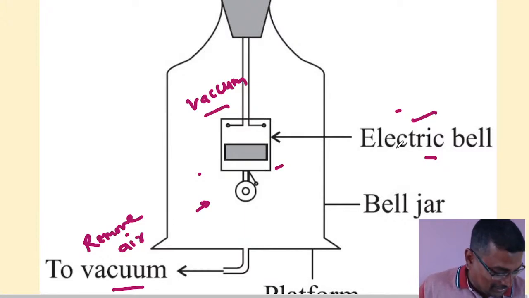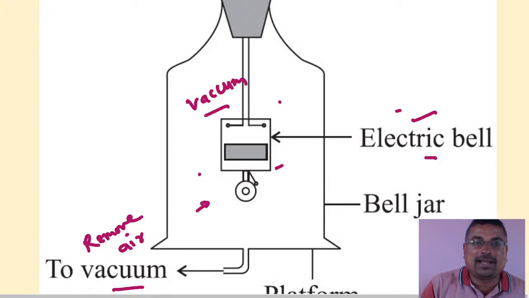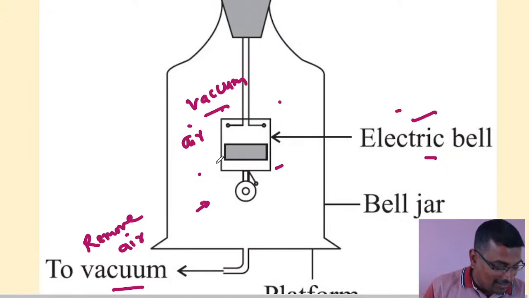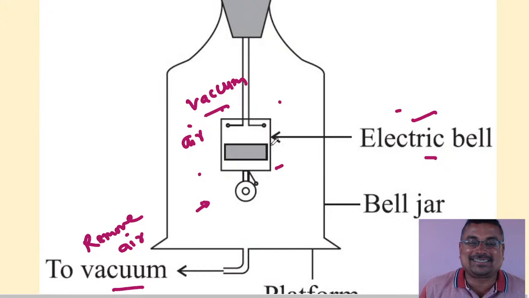Very good, right answer. Yes, we cannot hear the sound because sound is a mechanical wave. This is an experiment, an activity. We are using the electric bell, supplying current by the battery, and removing the air with the vacuum pump, creating a total vacuum. First, if the air is there inside, we hear the sound. If we create the vacuum and switch on the bell, we are not able to hear the sound. Absolutely right, your answer is correct.